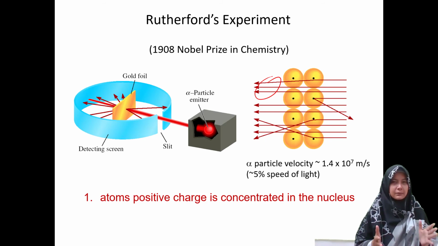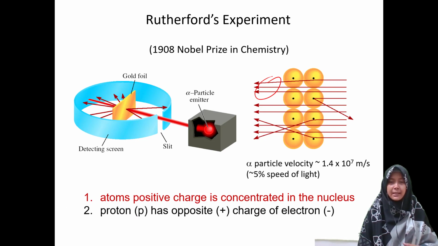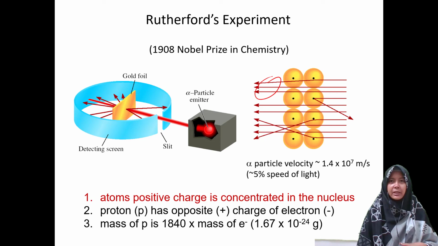The Rutherford experiment showed that there is a nucleus in the atom which has a positive charge, opposite of the electron, so it could reflect the alpha particles. We also know that the mass of the proton is bigger than the electron, about 1840 times the mass of the electron. Rutherford's model not only proposed the existence of the proton but also the existence of the neutron.